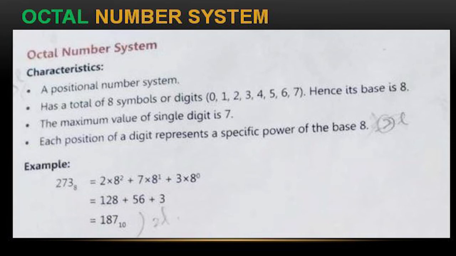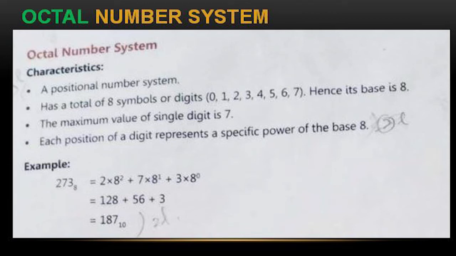For example, 273. The base will be 8. That means 2 into 8, 7 into 8, and 3 into 8. Now powers we will see. Up to 2, because there are 3 digits: 2, 1, 0. So 8 squared is 64, 64 into 2 is 128.